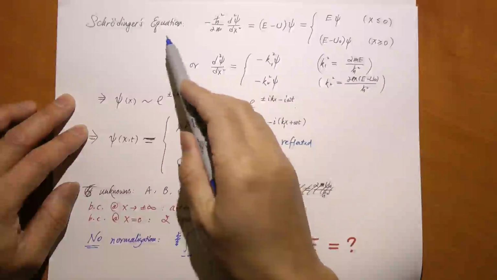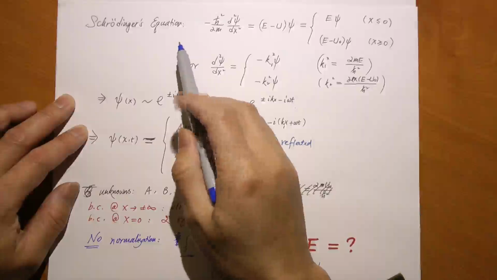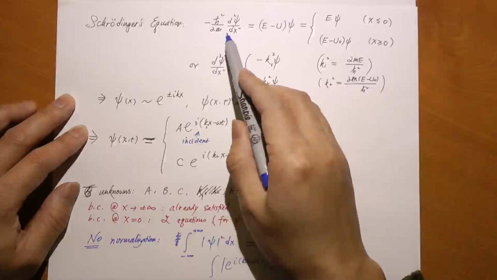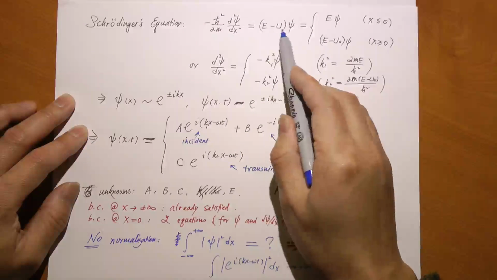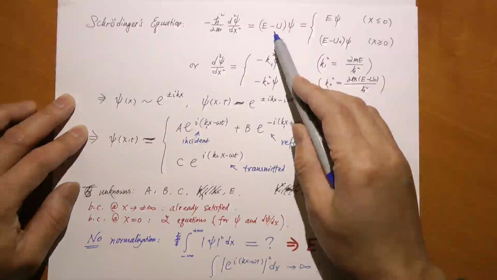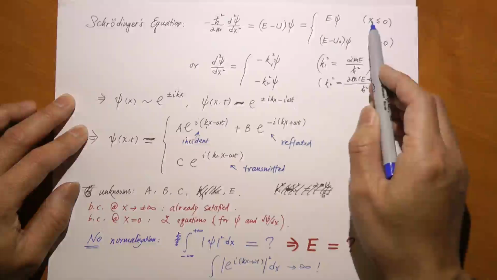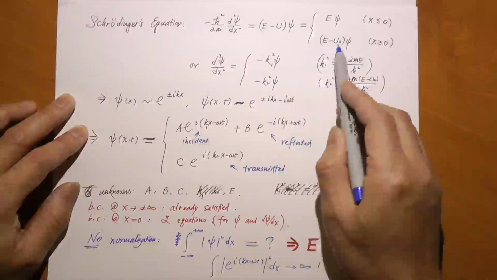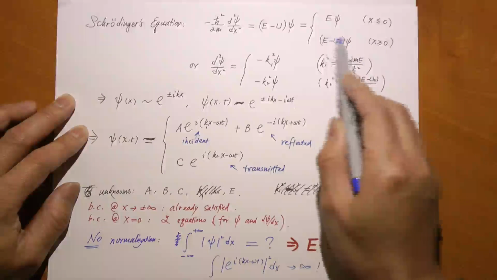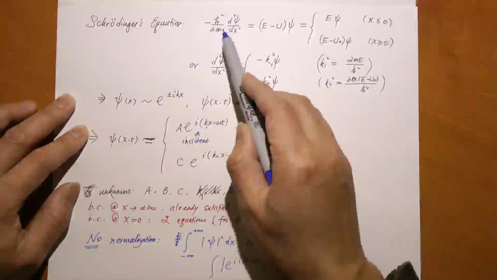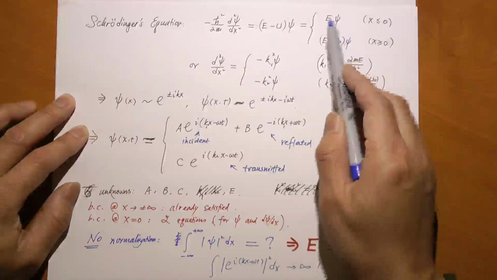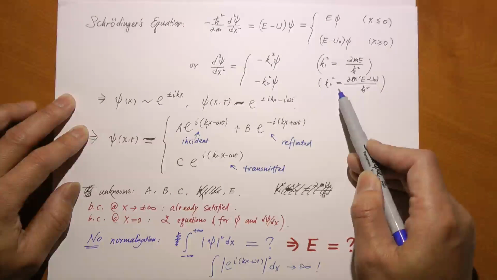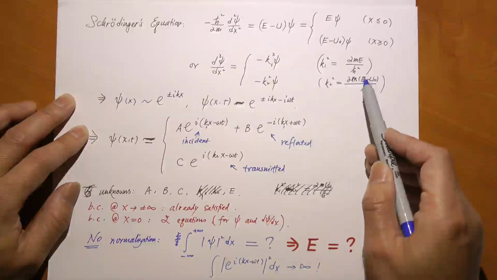So again, let's write down the Schrödinger's equation for this quantum step as we did before for the bound state. It is a piecewise constant potential just like before, so kinetic energy equals total energy minus potential energy, and total energy minus U is just total energy for x less than 0. There is no potential there. And for x greater than 0, E minus U naught. Remember, E is greater than U naught, so this is a positive number. And I move 2m over h bar squared to the other side. I define K1 and K2 just like before. Both K1 and K2 are real numbers because their squared value is greater than 0.